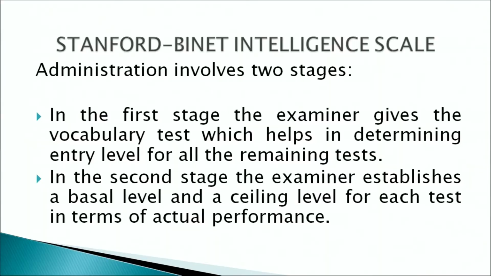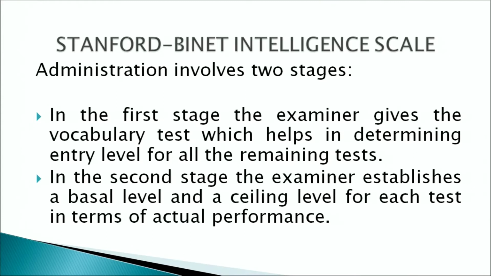Now, how do we administer the Stanford Binet Intelligence Scale, which means how do we actually perform this test on an individual? The administration involves 2 stages. In the first stage, the examiner gives the vocabulary test, which helps in determining the entry level for all the remaining tests.